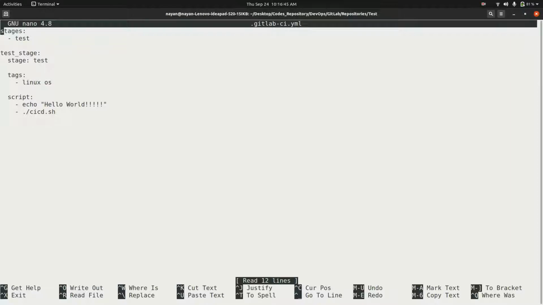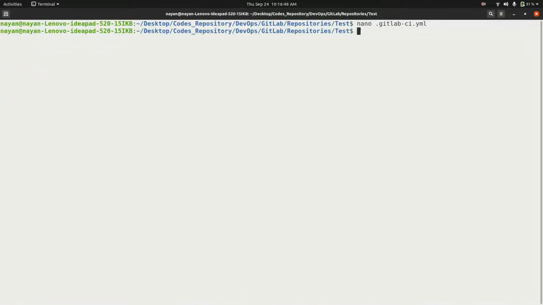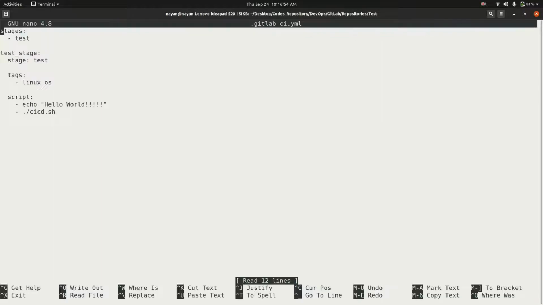So you can see that at present I am in the root directory of my test project, and now in my .yml file I will assign this CI/CD pipeline to be executed by the GitLab runner of another project, and let's see what happens.